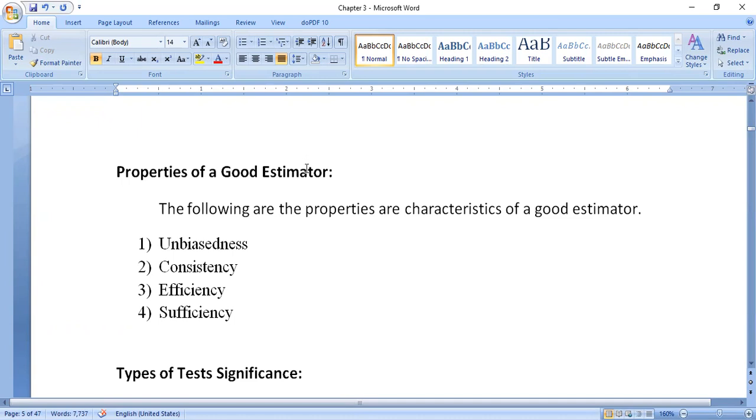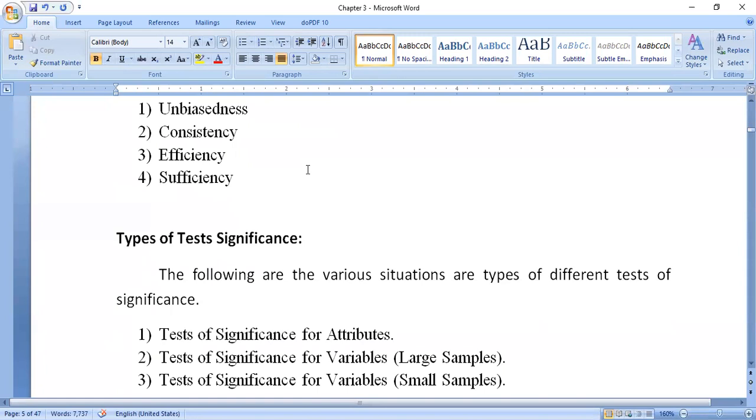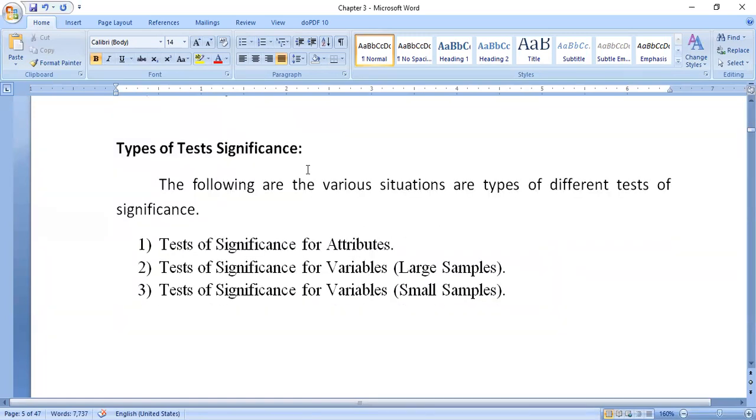Now we are entering the problematic part. Listen here: types of tests of significance. The following are the various situations or types of tests of significance.